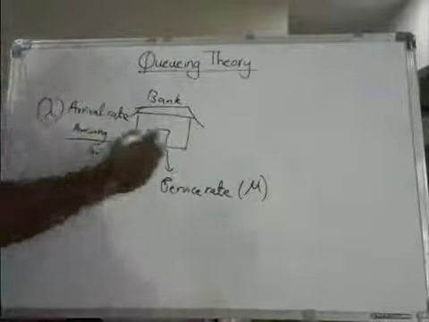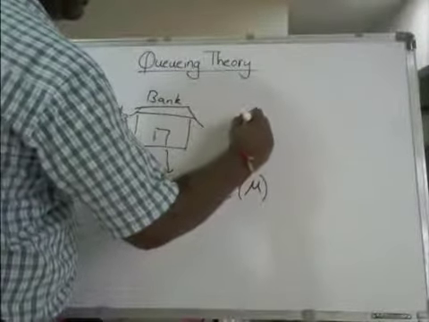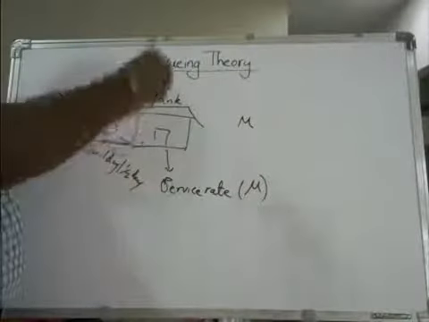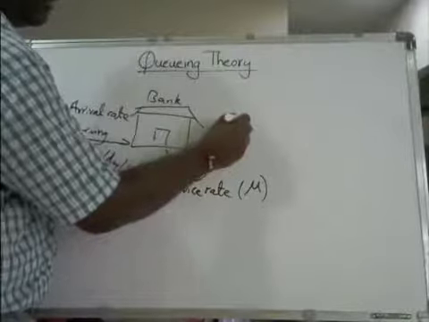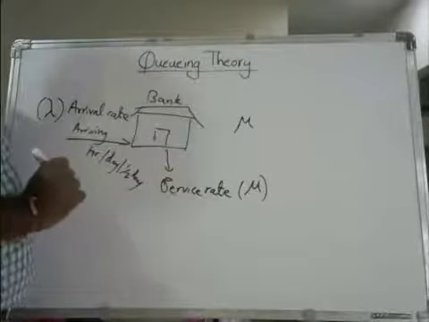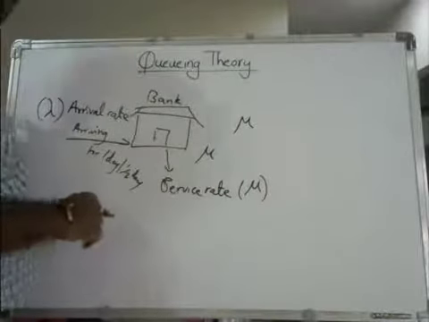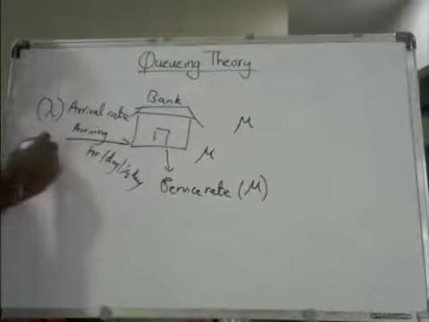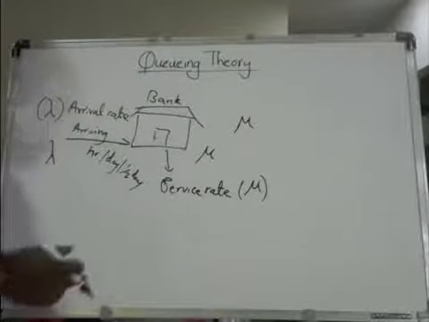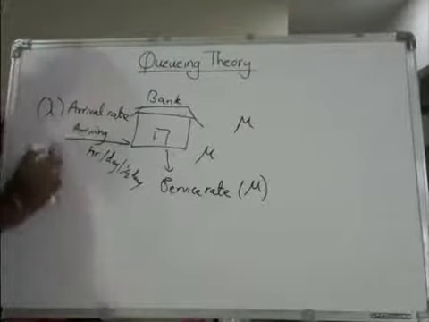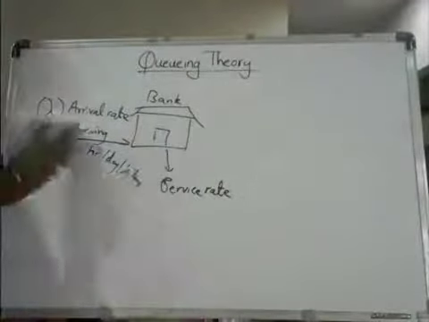How to write mu? In cursive handwriting, if you write M, it is similar to that, but the first leg is a little bit longer than the second one. So you write mu something like this. Now the lambda is something like this. You should write it. Okay. So anyway, here we are discussing what is a service rate and what is the arrival rate.